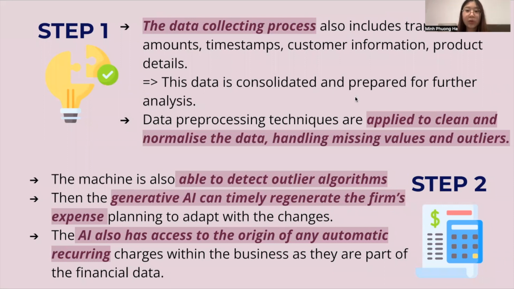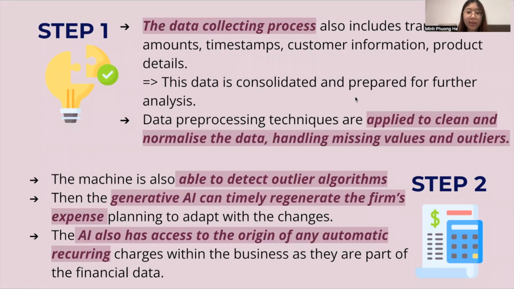Now let's move to step 2. Using machine learning algorithms, generative AI creates outputs based on a training dataset of historical data. This allows it to detect the pattern of business expenses. Thus, it can generate an optimal expense allowance for the business. The machine is also able to detect outliers; algorithms are employed to identify abnormalities within the financial data, such as bypassed underlying automatic recurring charges, or unexpected hefty expenses. Then the generative AI can timely regenerate the firm's expense planning to adapt to the changes.